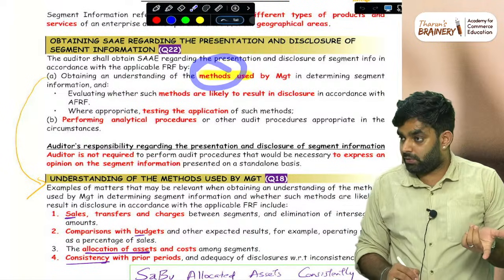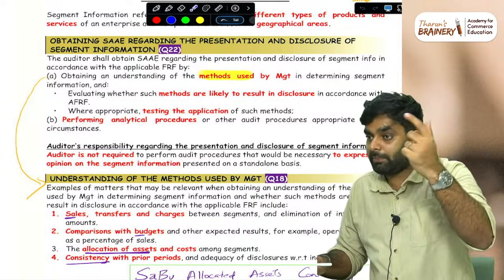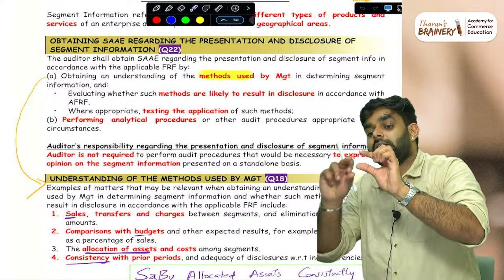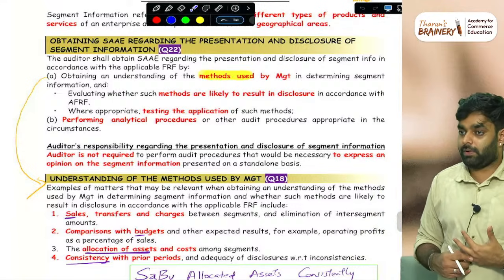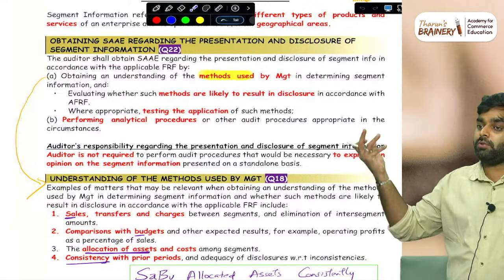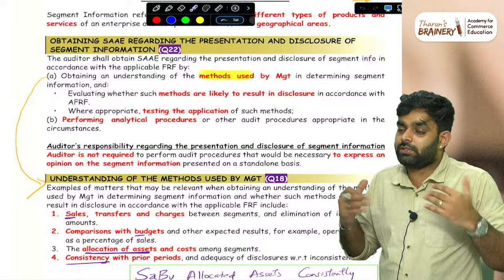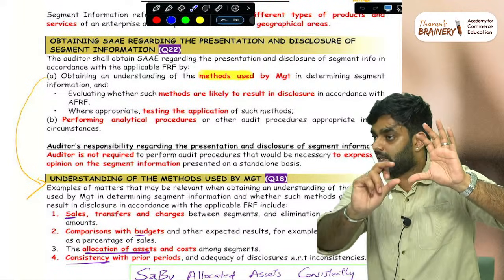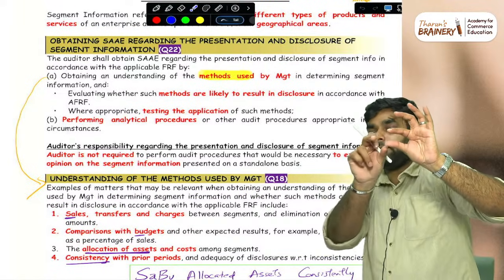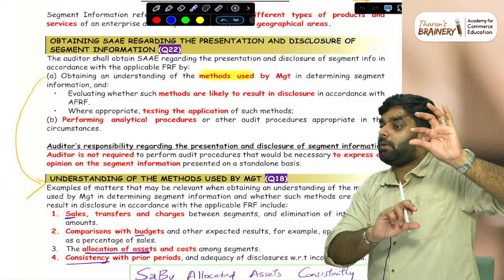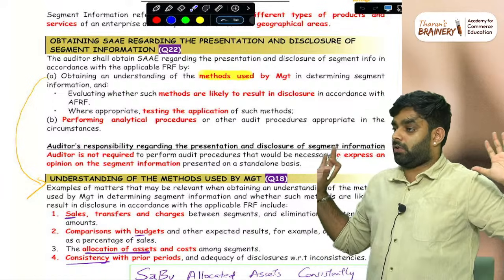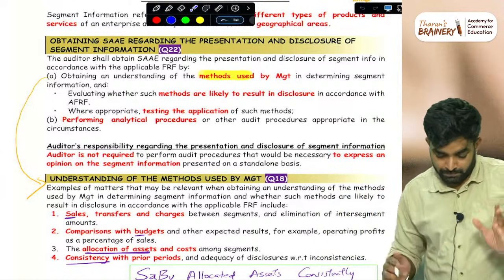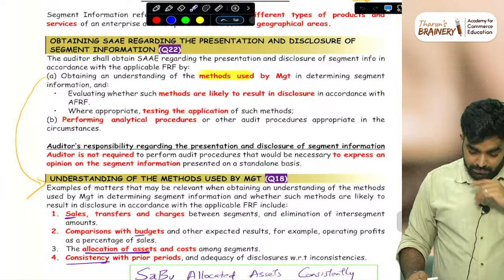Whatever method they are using, the method gives proper disclosure as per the AFRF, Applicable Financial Reporting Framework. Let them use any method, but we are auditors, our duty is just to check whether the disclosure required by the applicable financial reporting framework is met or not. That's the only check.